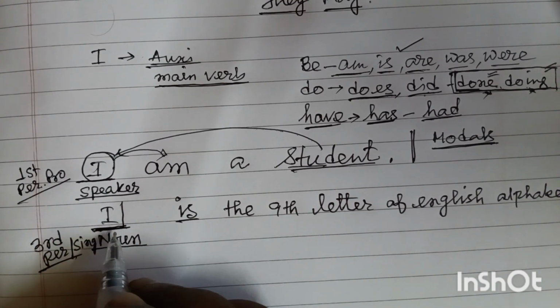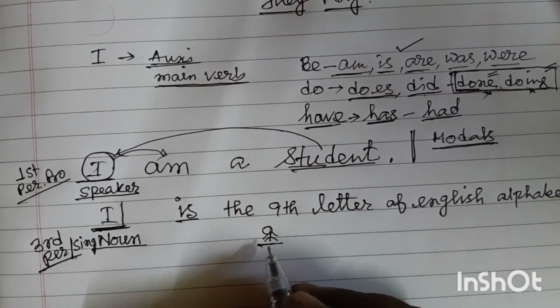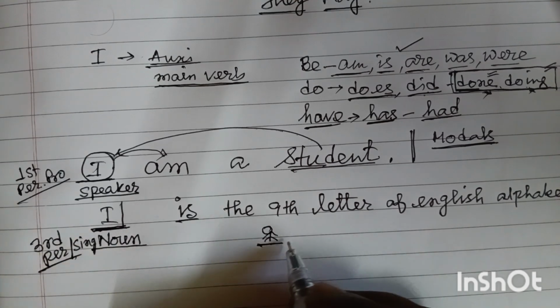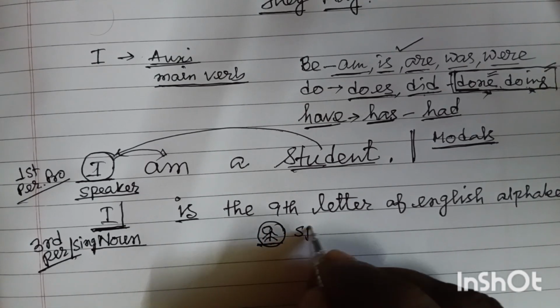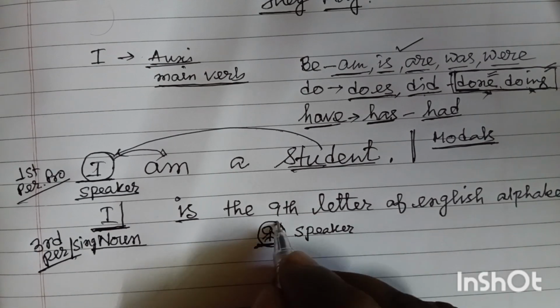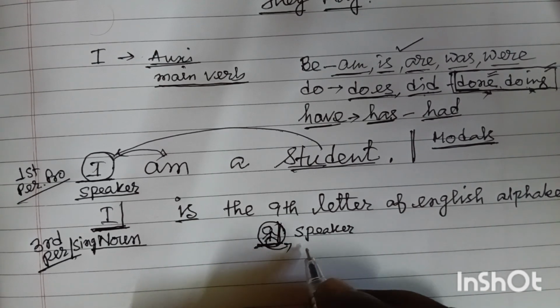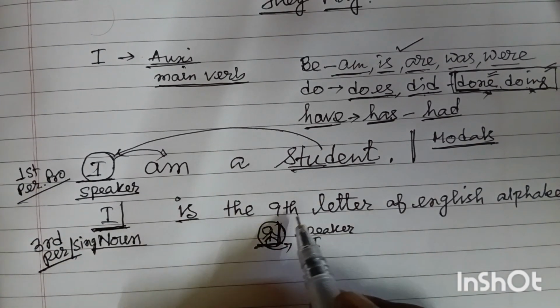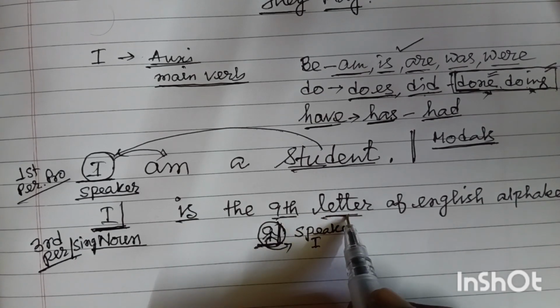Friends, I here does not refer to a person. This is not the speaker. Two conditions should be there. One, this person should be the speaker, and this person for himself, he is a person, so obviously it's a noun. And instead of this noun, this person himself only can refer to himself as I. But here you can see I is the ninth letter. So it is not a person.